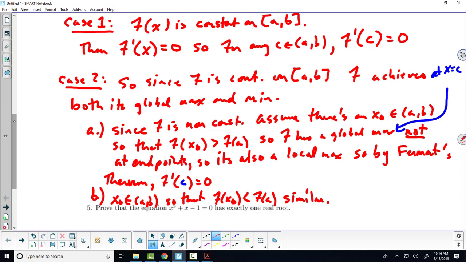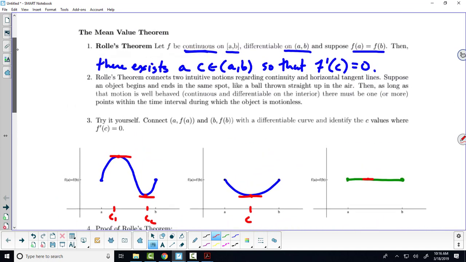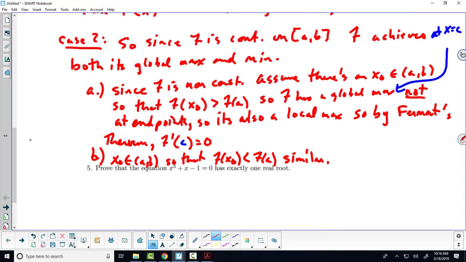So here was the issue, right? We knew as soon as I said that f was continuous on a closed bounded interval, we knew that it had to achieve its global maxes and mins. But what could have happened? Those could have happened at the endpoints. So then we broke it up into cases. We first examined the constant case. Then we said since it's non-constant, at some point it has to rise.